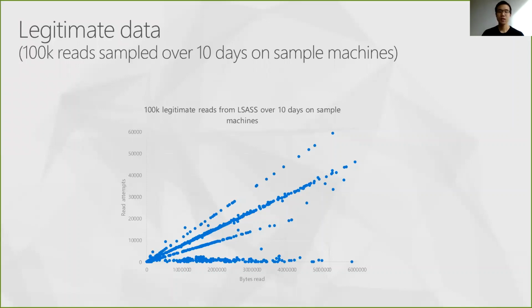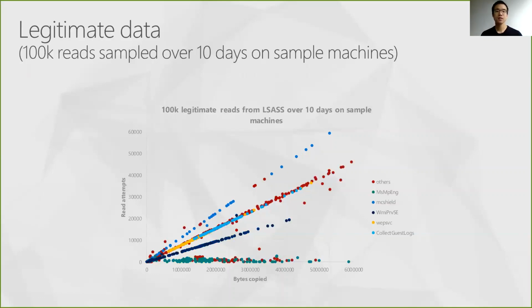Now that we've presented an overview of our methodology, we're ready to have a closer look at the actual data. Let's start by having a look at a sample of the 40 million read events that we received on a daily basis from the machines that run MDATP. In this graph, each data point represents a read session that is characterized in the x-axis by the total number of bytes read during the 5-minute session, and the y-axis displays the total number of read attempts. From that graph, we can see that there's a clear correlation between those two features, as all the data appears to be aggregated into 4 different clusters, which moreover seem to be linear.